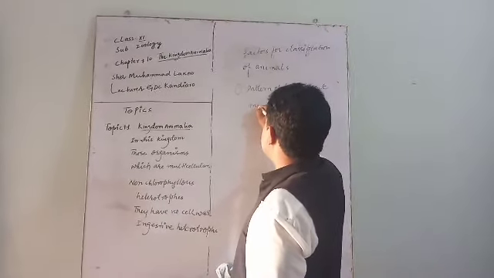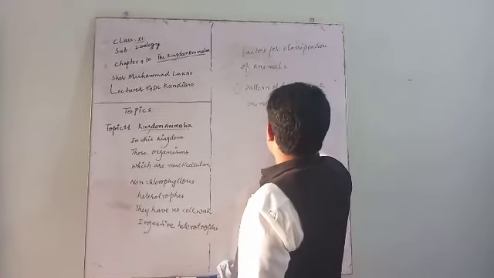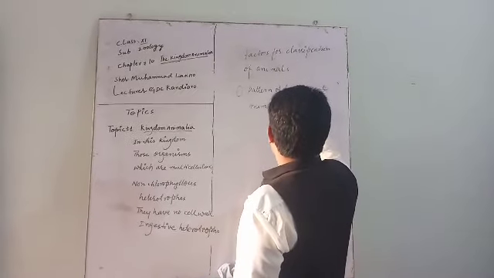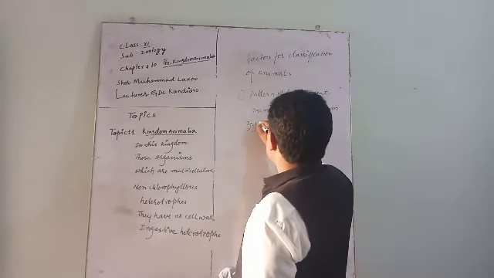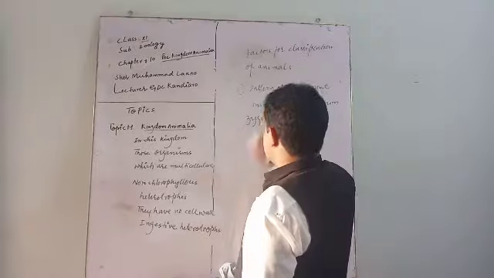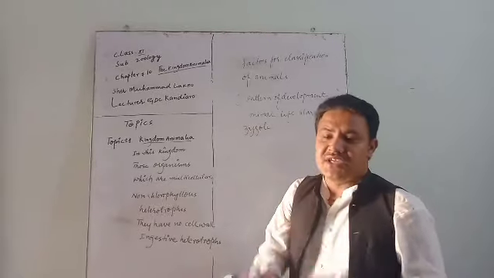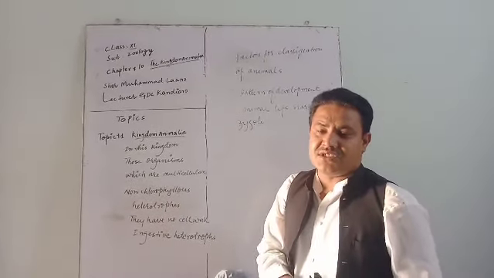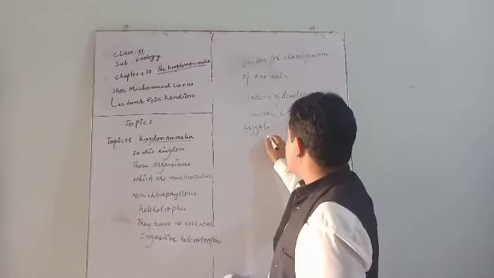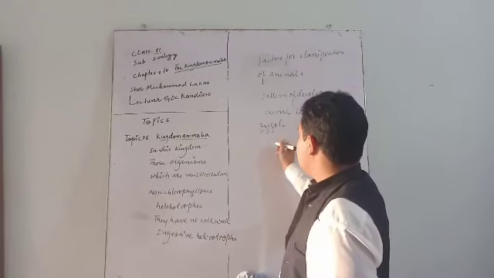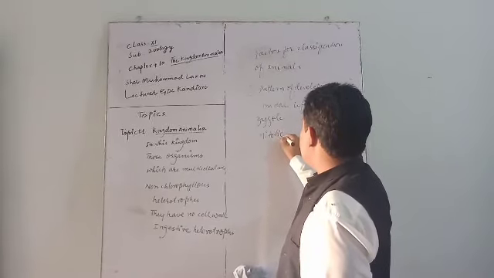Now, pattern of development. Animal life starts from zygote. Zygote is a diploid cell. From zygote, many new cells are formed by the process of mitosis. So, the mitotic division of zygote is called cleavage.